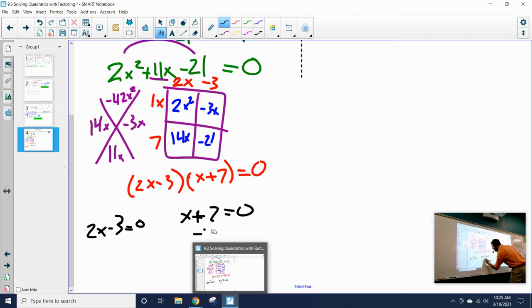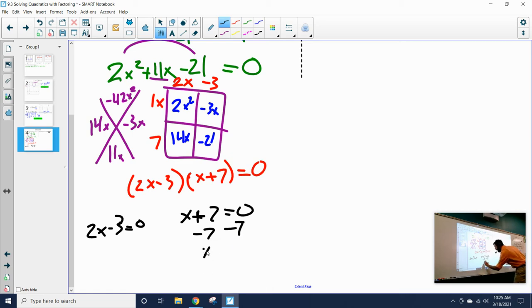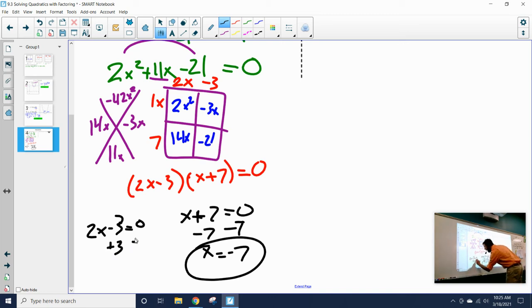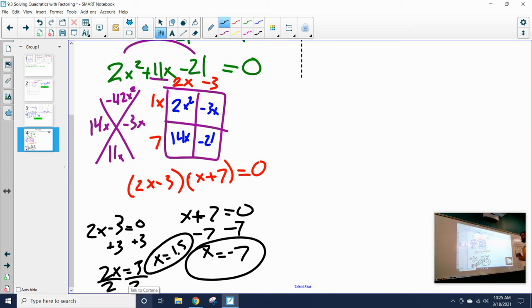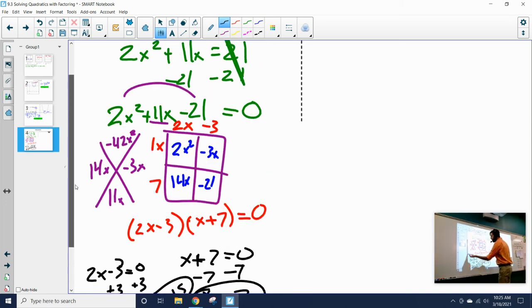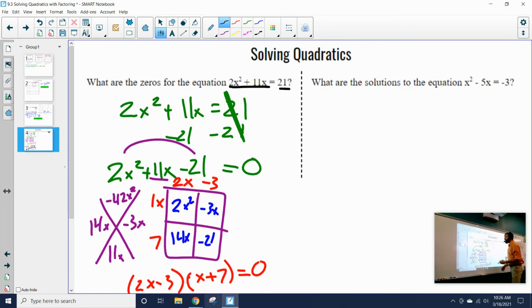So this one's easy to do first. Just subtract 7, and x equals negative 7 is one of our solutions. This one's a little bit harder. I have to do two steps. I add 3 to both sides, so that gives us 2x equals 3. Divide by 2, and we get x equaling 1.5. So those are our two solutions of our quadratic. The equation equals 21 at x equals 1.5 and at x equals negative 7. Those are the two locations at which 2x squared plus 11x equals 21.